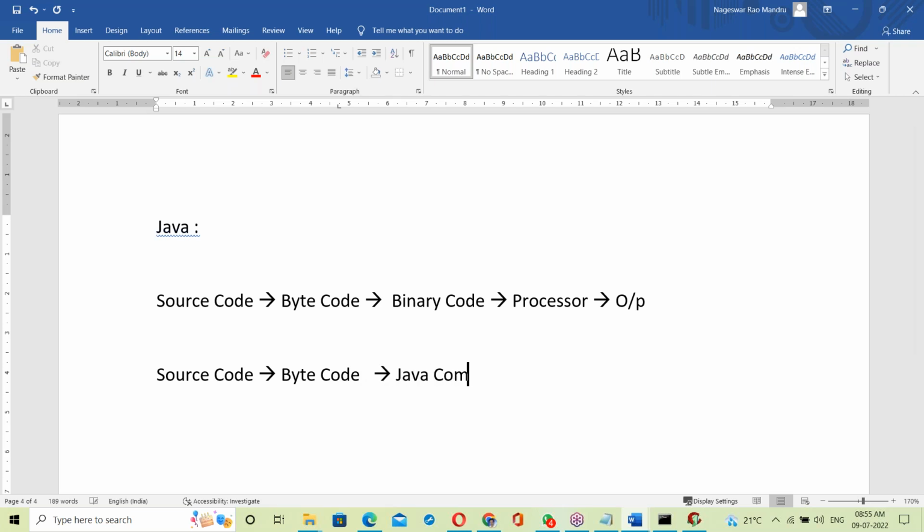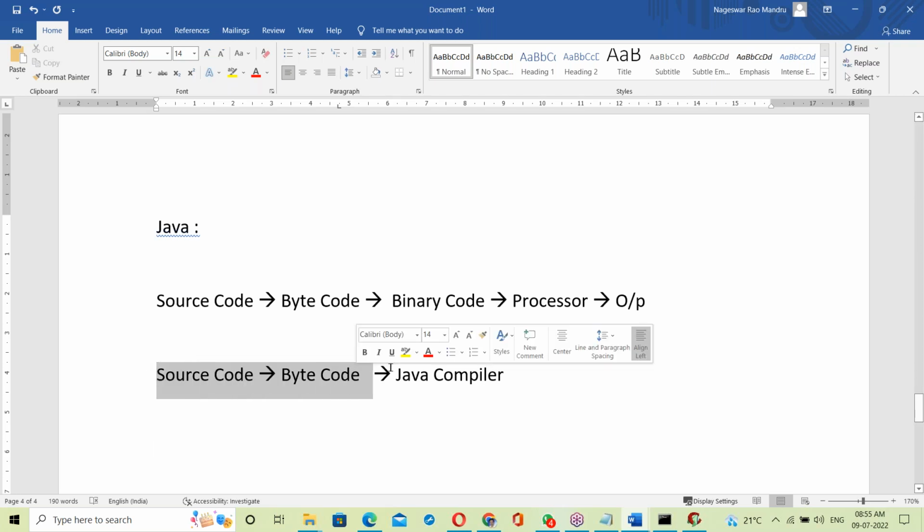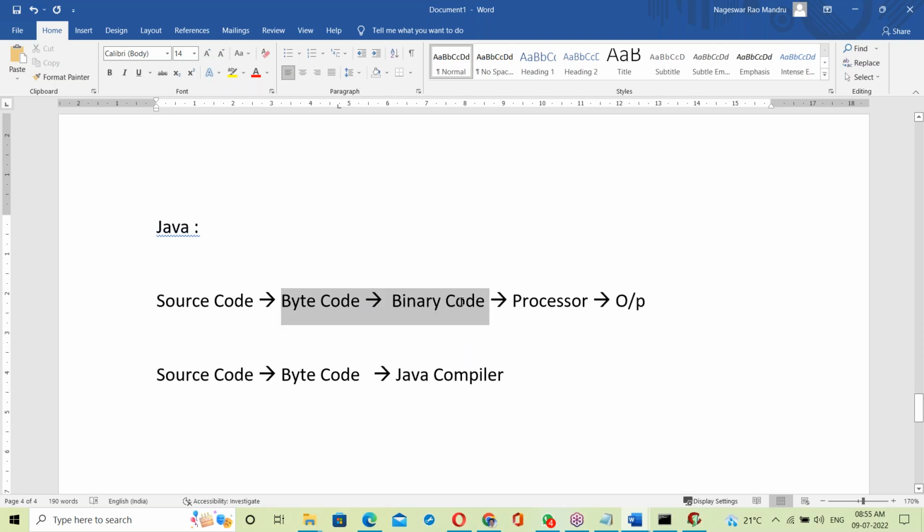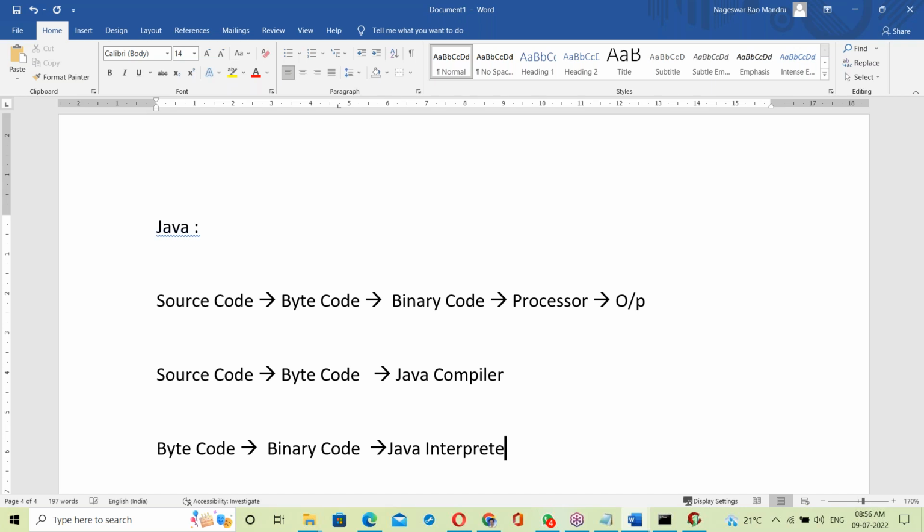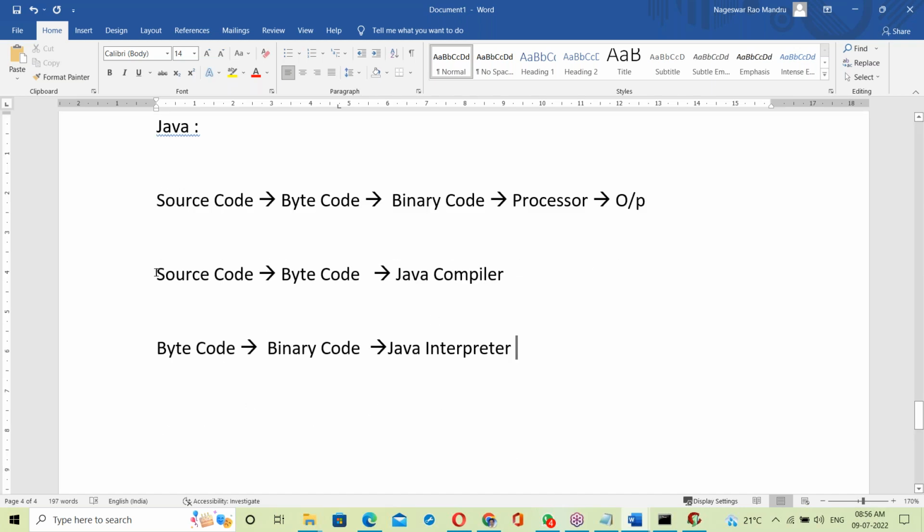Next, bytecode to binary code is done by the Java interpreter. So source code to bytecode by the Java compiler, and bytecode to binary code by the Java interpreter.